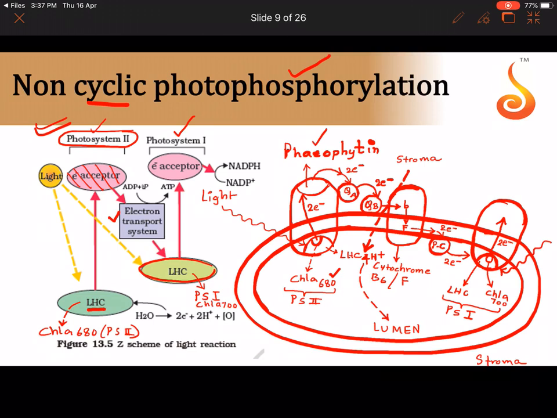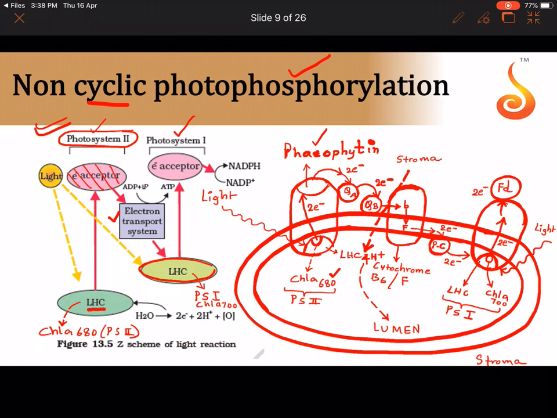So again a photon will fall, and now this chlorophyll A700 molecule will also give out 2 electrons. There are a lot of electron carriers present in photosystem 1, but I will directly jump to the major one present near the stromal side, which is called ferredoxin.